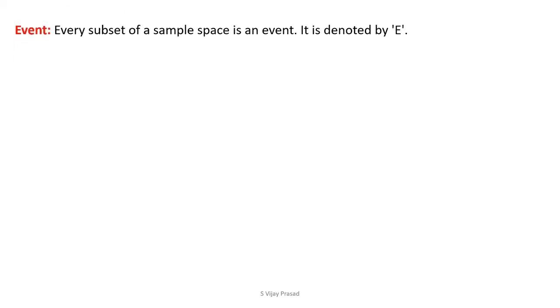Next, event. Every subset of the sample space is an event. It is denoted by capital E. For example, if you toss a coin, the sample space is S equals head, tail.